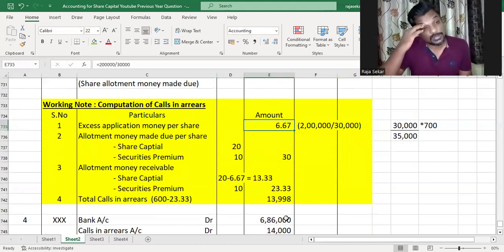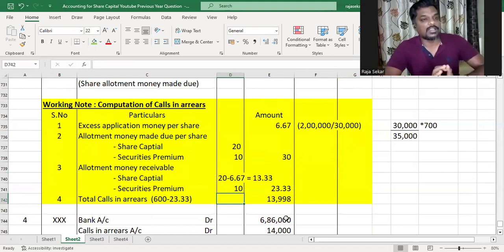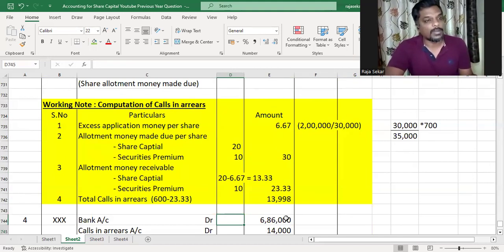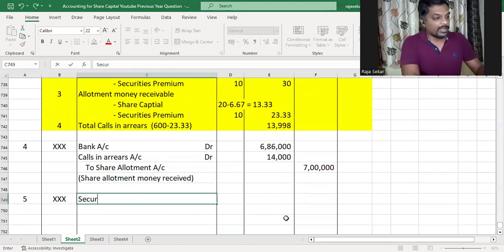Whenever there is excess application money, the excess application money will first be set off against the capital portion, and if there is excess beyond that, only then it will be set off against premium. Here, the excess application money is only 6.67, and the capital portion is 20 rupees, and therefore that 6.67 was not enough to cover even the 20, and therefore nothing was set off against premium, and this 10 rupees premium has not been received by the company from Yogesh. Therefore when premium is not received, securities premium account will also be debited while you're forfeiting the shares. Securities premium account.